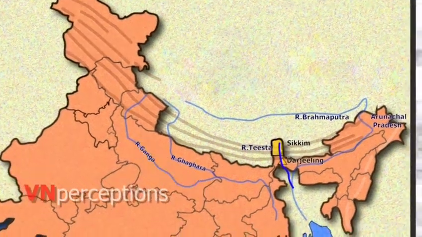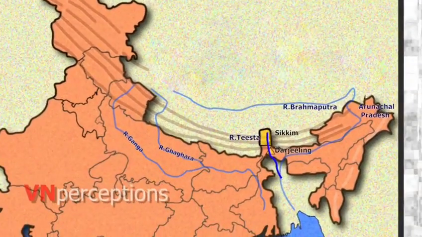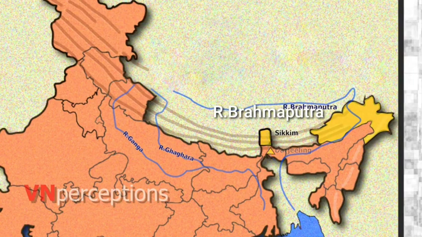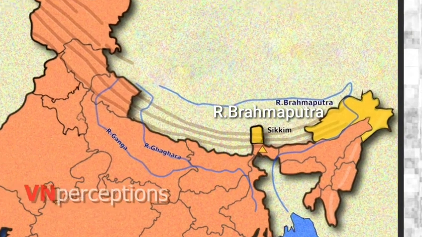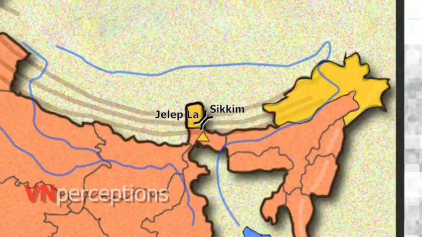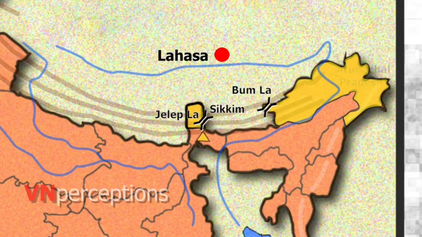The Eastern Himalayas. It stretches between the Teesta and Brahmaputra. It occupies the state of Arunachal Pradesh. The Eastern Himalayas are also called Arunachal Himalayas. The Eastern Himalayas have a number of passes. Jelep La in Sikkim and Bumla in Arunachal Pradesh are main routes to the Tibetan capital Lhasa.